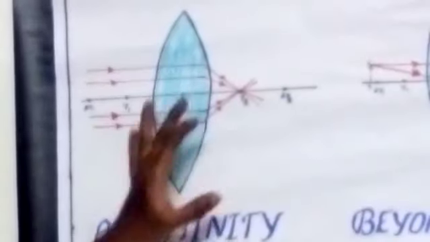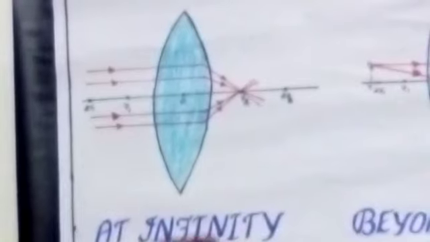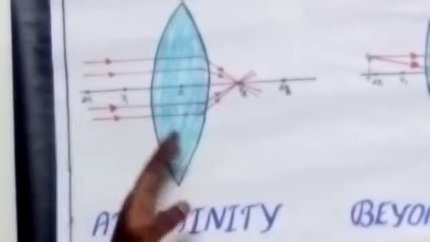Okay. The first one: depending upon the position of the object, where is the image forming? The first position of the object is at infinity. Infinity means it is far away from the lens. The object is far away from the lens.